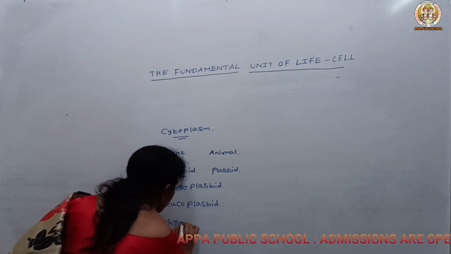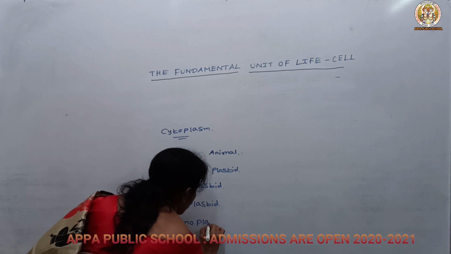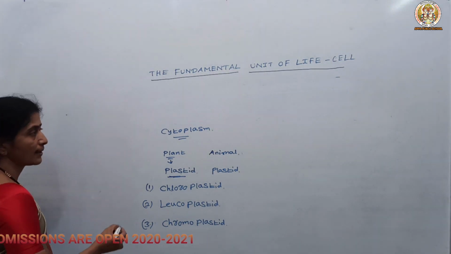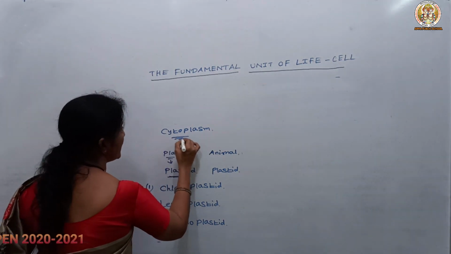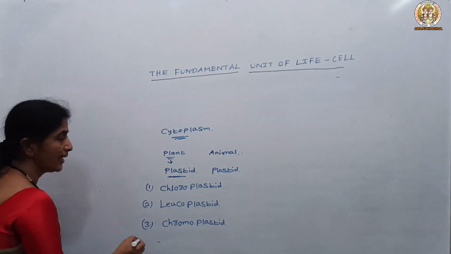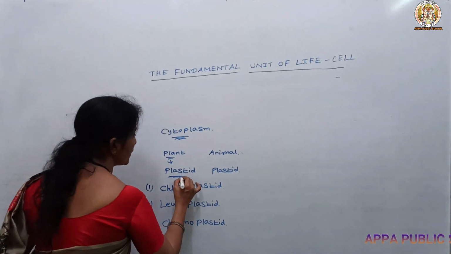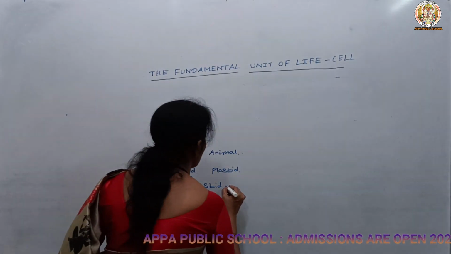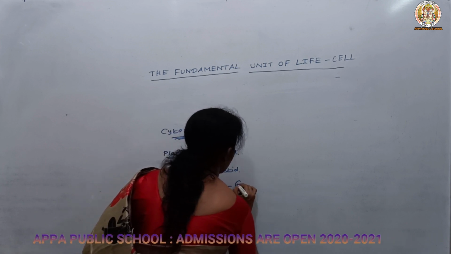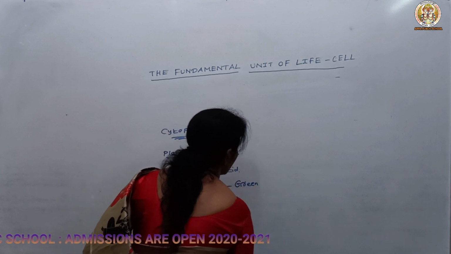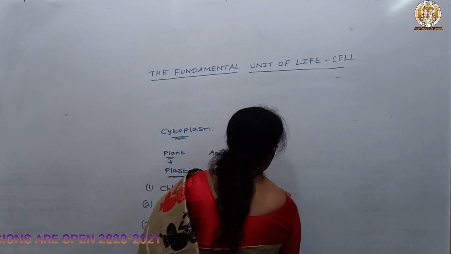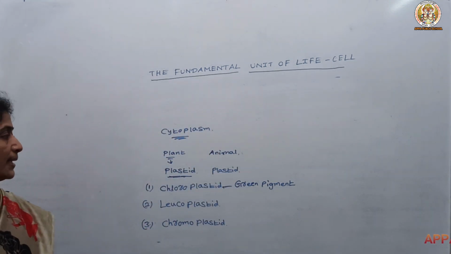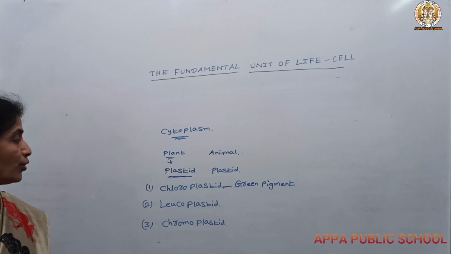So chromoplastid. Let us know about these, where they are present. These plastids are the cell organelles which are embedded in the cytoplasm, and they are mainly divided into three types depending upon the colored pigment in them. Let us know the chloroplastid. It consists of the green color pigment, that is the chlorophyll, which is helpful in photosynthesis. The chlorophyll which is present in the leaves helps in the photosynthesis.